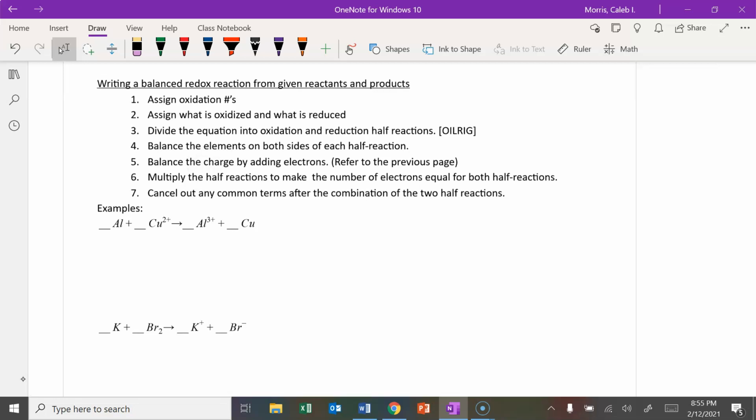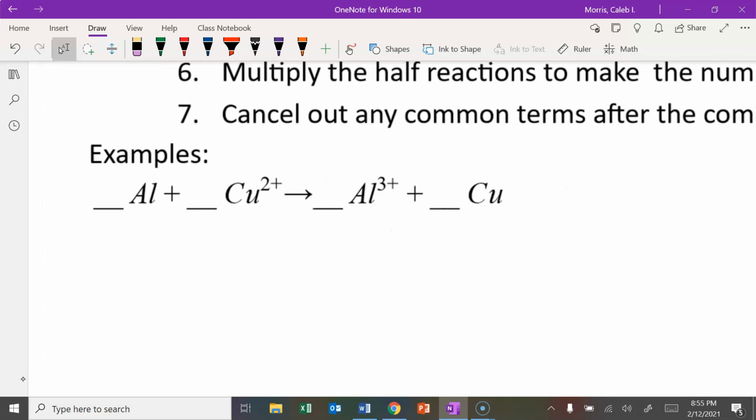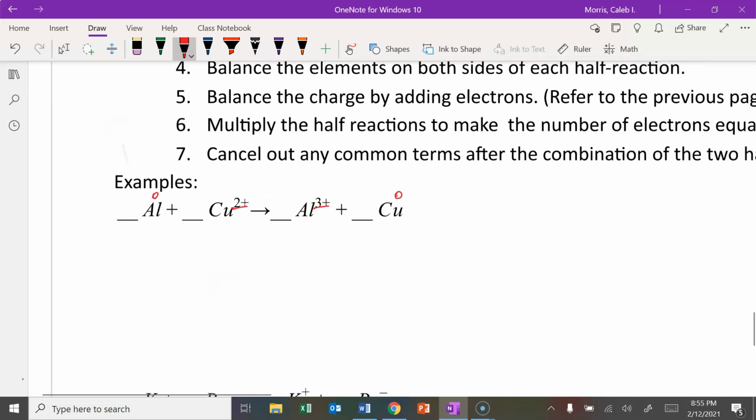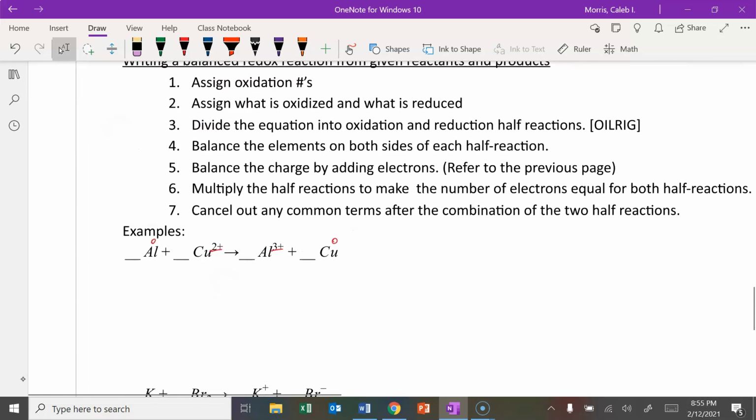I've got an overall oxidation reduction reaction. The first thing I need to do is assign oxidation numbers. The first one's not too hard because they're all monatomic. I have an oxidation number of 0, +2, +3, and 0. Okay. Assign what's oxidized and what's reduced.